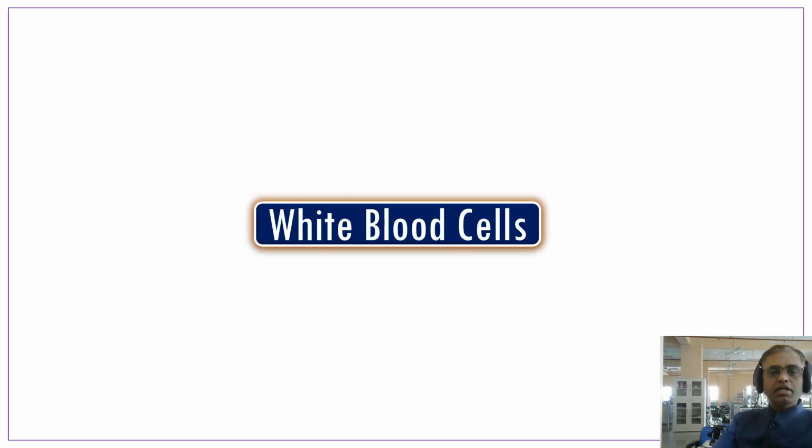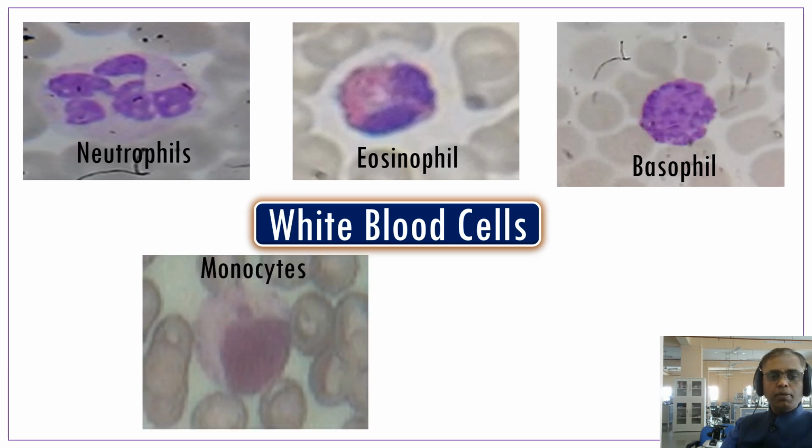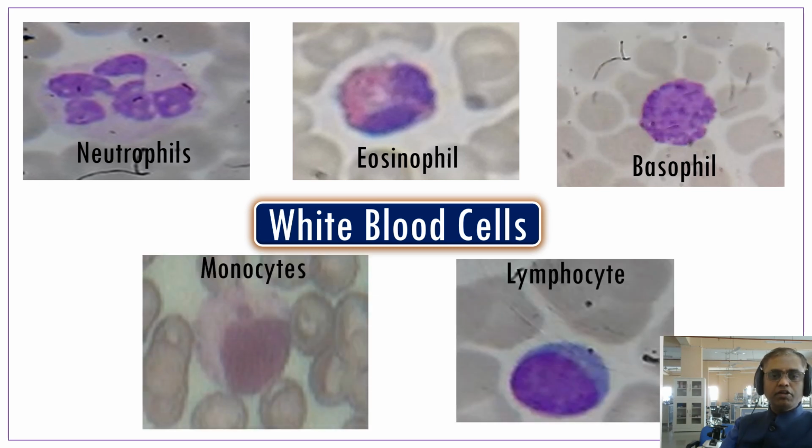Now we will see white blood cells. There are 5 types of white blood cells: neutrophil, which has many lobes, otherwise known as PMN, polymorphonuclear neutrophil, and eosinophil, basophil, monocyte, and lymphocyte.